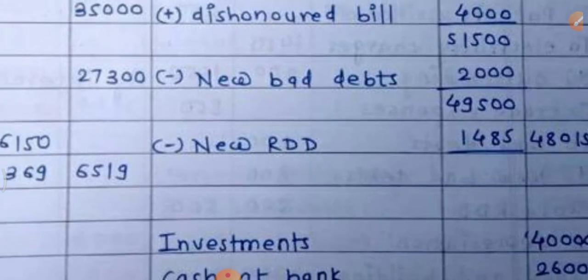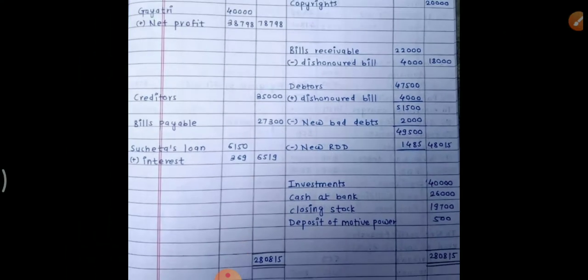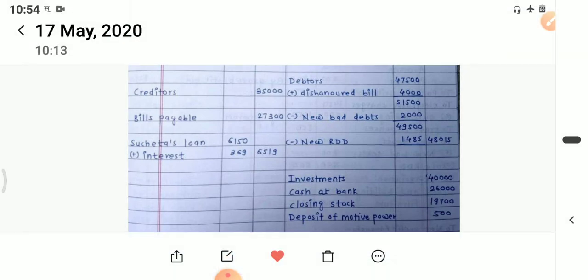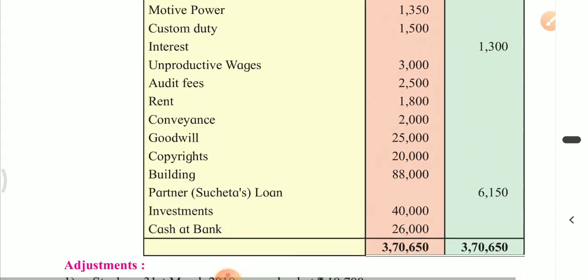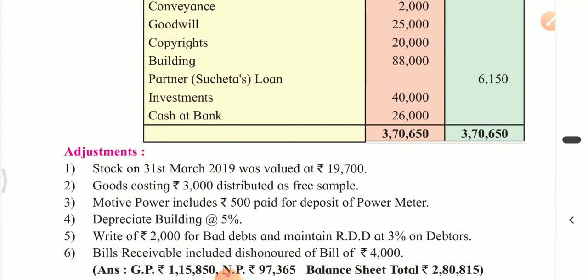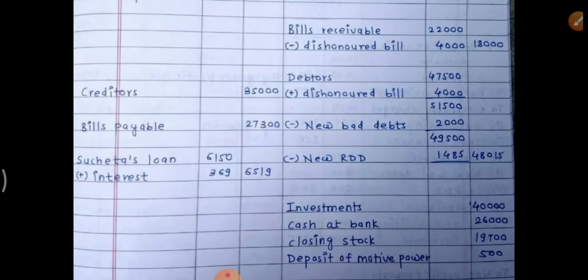49,500. And now the RDD will be calculated on this amount, that is 49,500. So what is the rate of RDD? Do you remember? Let us see. 3%. 3% is the rate of RDD, and 3% will be calculated on 49,500.